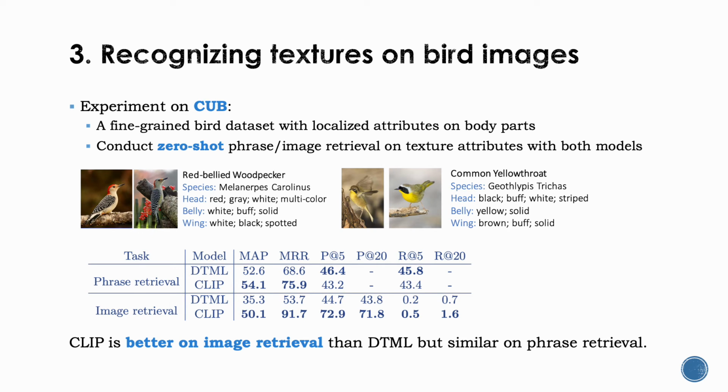We conduct zero-shot phrase and image retrieval on texture attributes with both models. As shown in the table, we can see that CLIP is better on image retrieval than the DTML baseline, but their performance is similar on phrase retrieval.